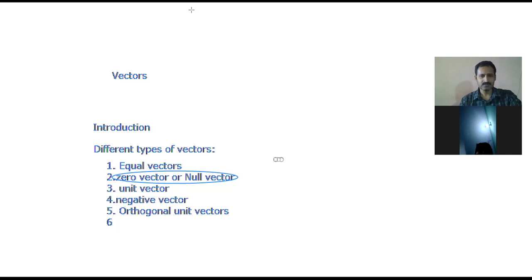Now, the third one, unit vector. I'm going to teach you about unit vector.